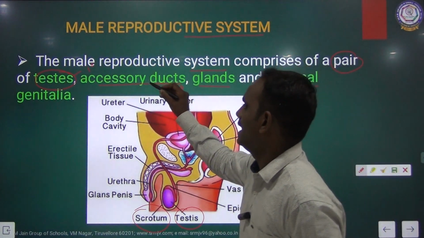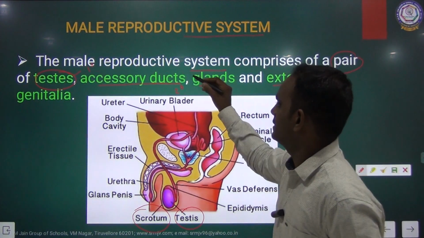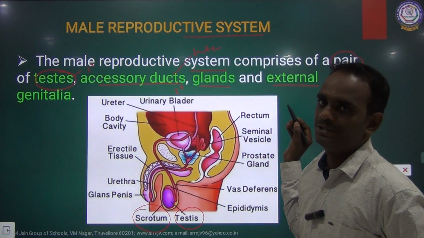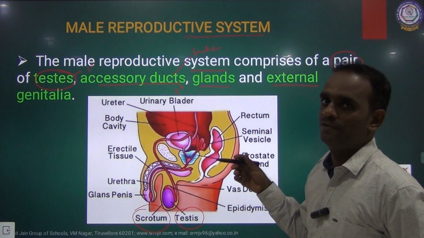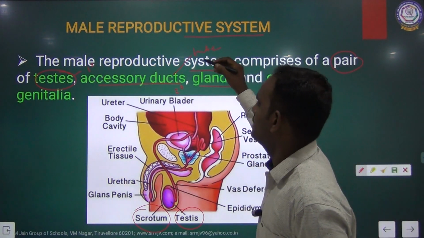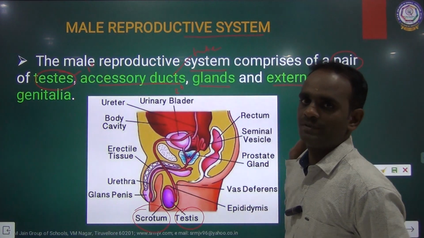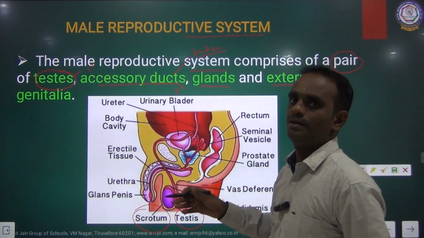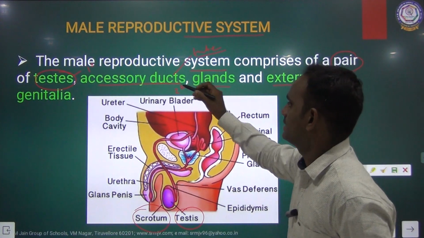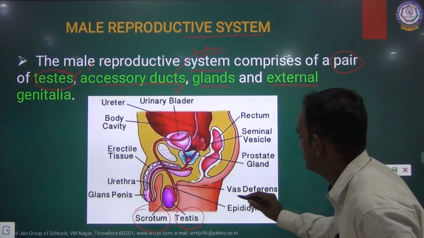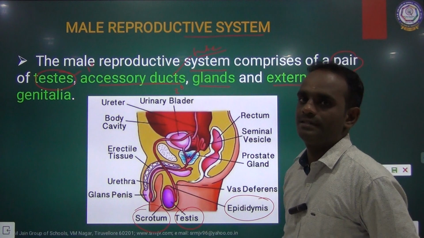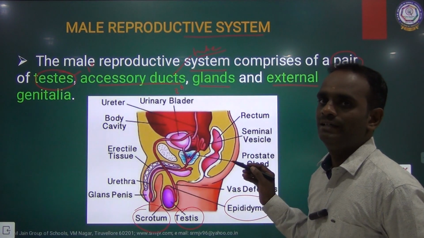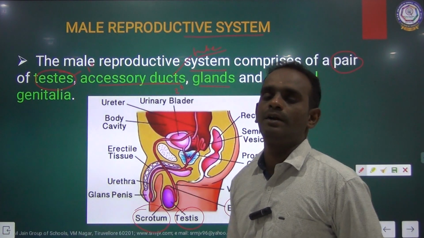After that, the accessory ducts. Ducts are nothing but tube-like structures. That tube is necessary for the conduction, the movement of sperm. In this tube only the sperms are moving. So, the very important accessory duct is the epididymis, and then the accessory glands. Three glands are present in the male reproductive system.